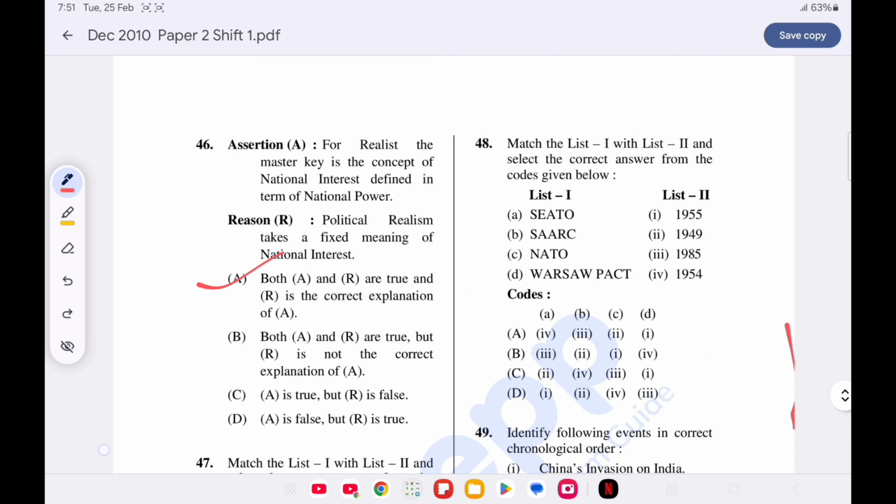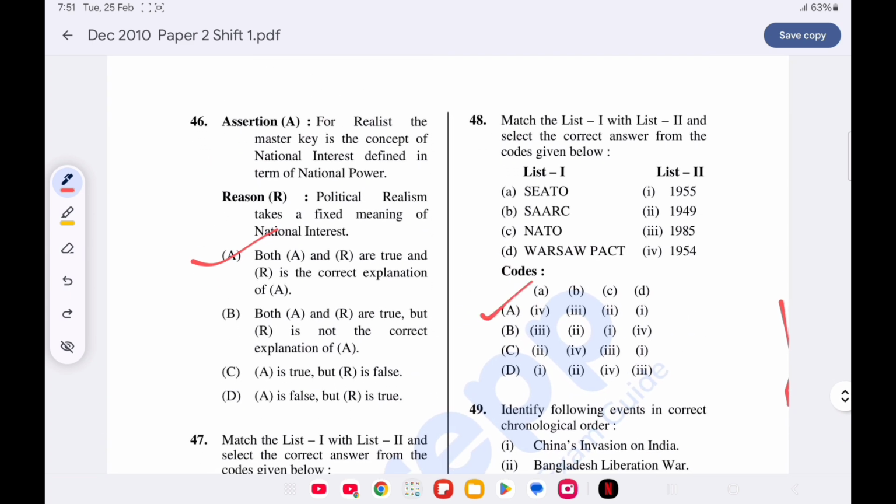Match list 1 with list 2. Option A is correct. SEATO in 1954, SAARC in 1985, NATO in 1949, and Warsaw Pact in 1955.